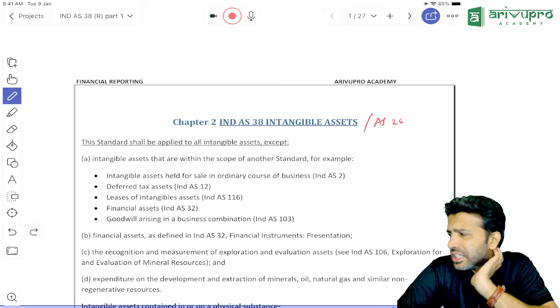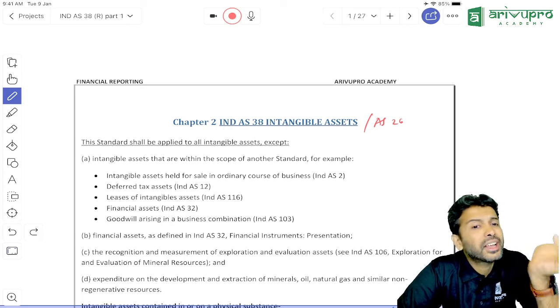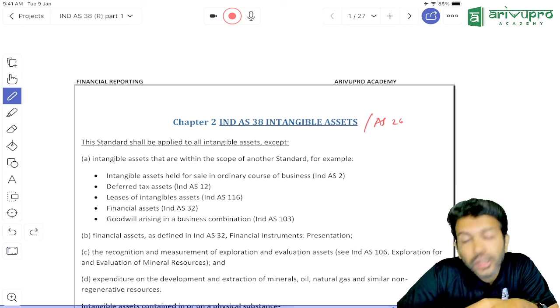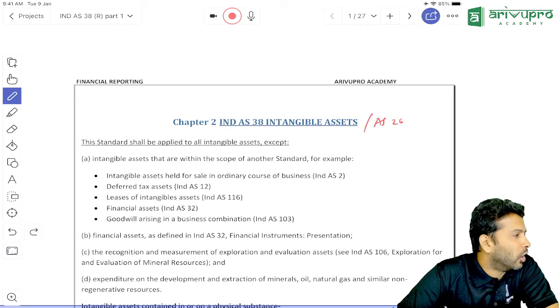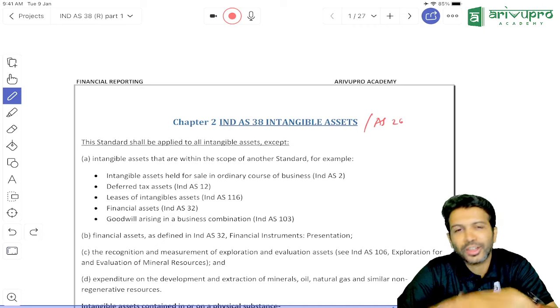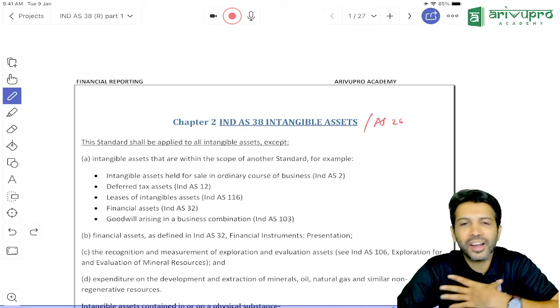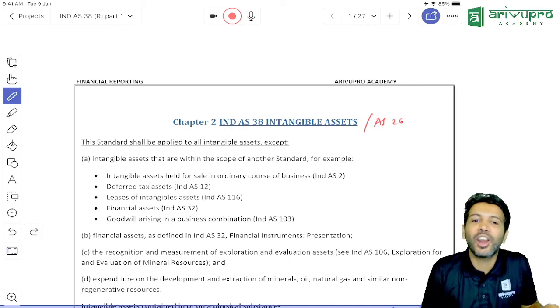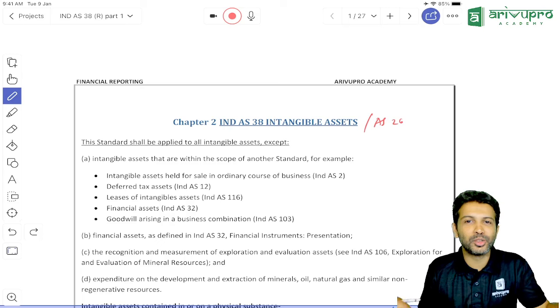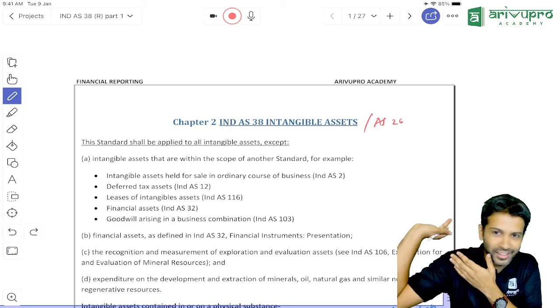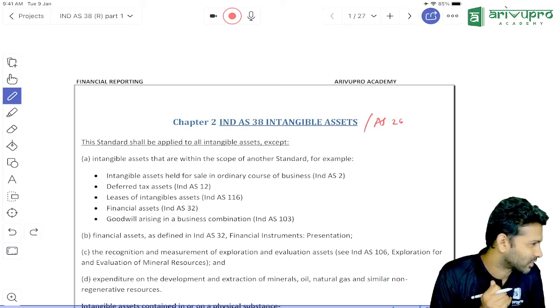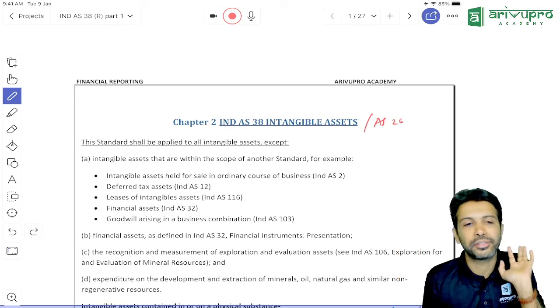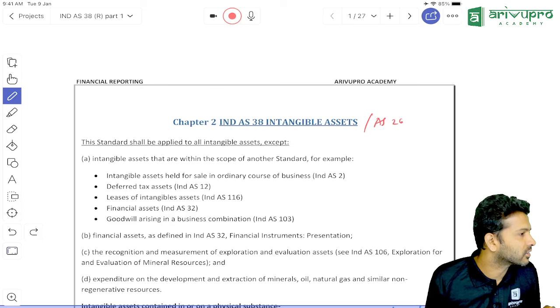Sir, what does intangible asset mean? Intangible asset means which cannot be seen or touched or felt, right? That is our understanding, our heart language. But the standard will not say all that. If they put "you can't touch or feel" in gazetted documents, it would look very odd. So there is a definition for intangible asset.